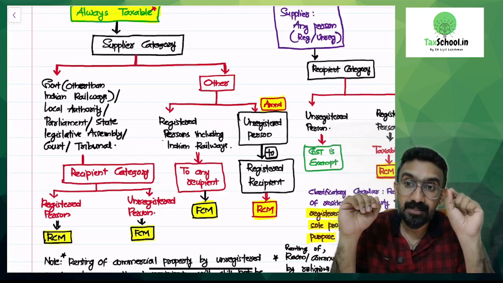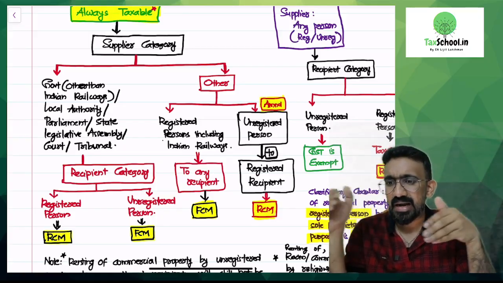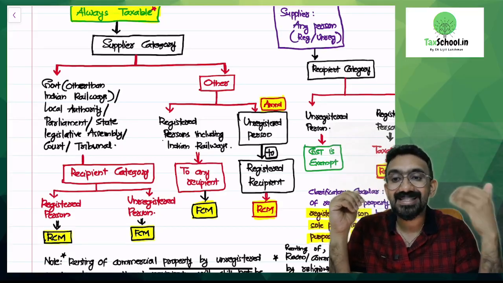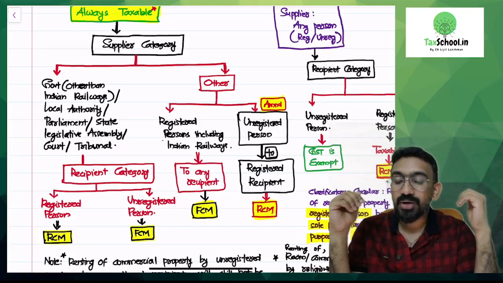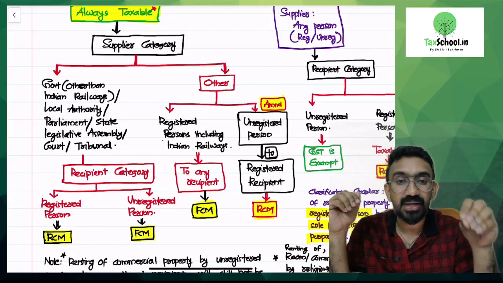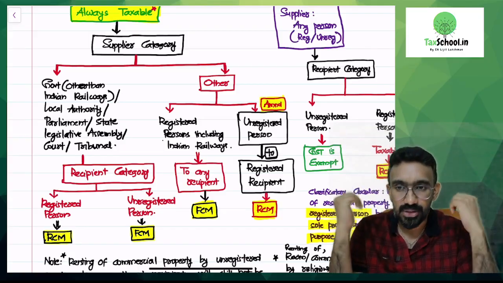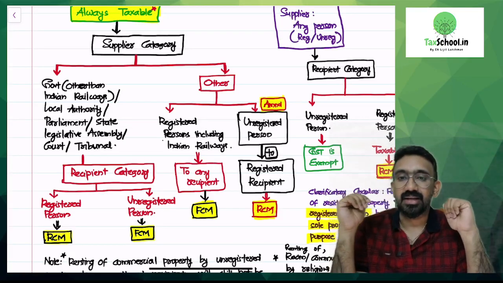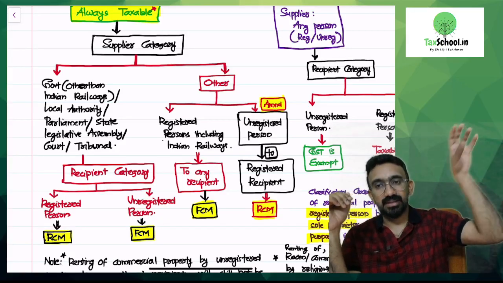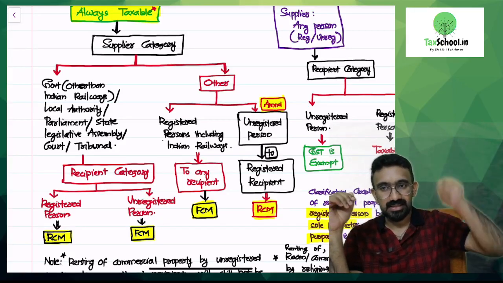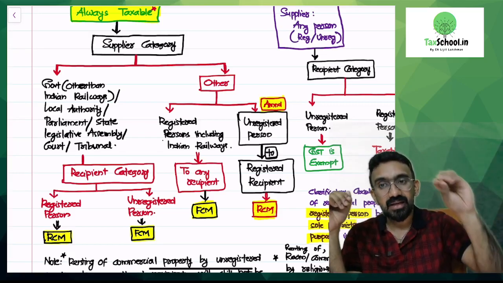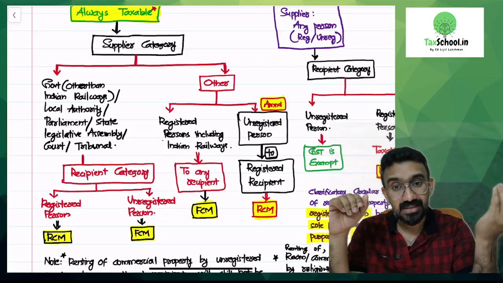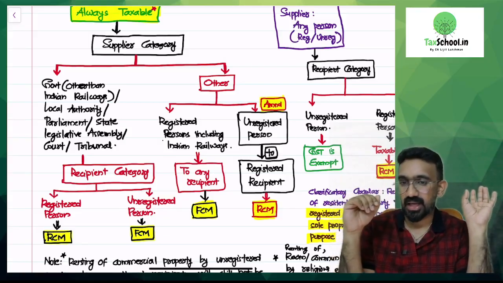It could be a parliament building that is being rented out, say to run a canteen or a grocery shop inside the parliament building. It could be a state legislative assembly building that is rented out, or a building inside a court or tribunal that is rented out. Then we have to ask the next question, to whom it is rented out. What is the recipient category? So if the supplier is government other than Indian Railway, local authority, parliament, state legislative assembly, court or tribunal, and they are renting commercial property to a registered person, then that registered person would pay tax under reverse charge mechanism.